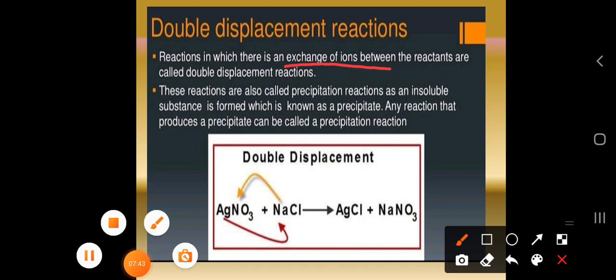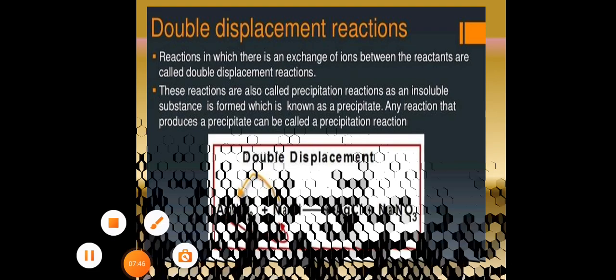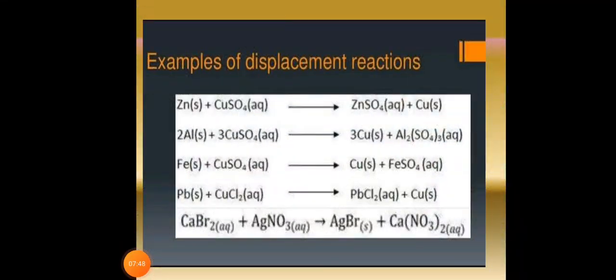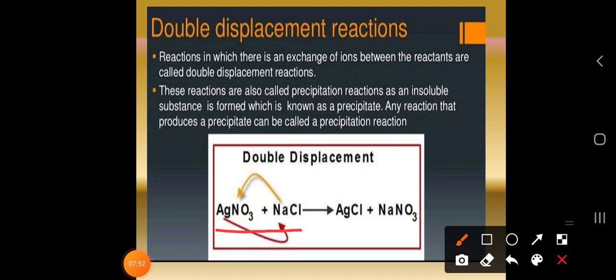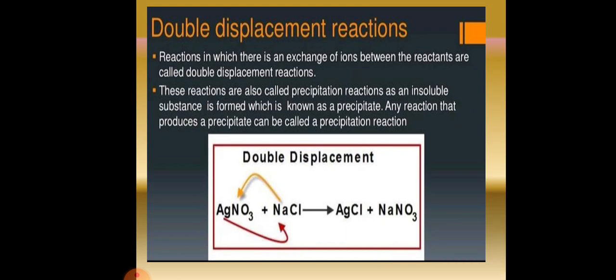Okay. So, how are the ions changed between the reactants? Here two reactants are there which have exchanged their ions and they have formed a different kind of product. Okay. So, it is AgCl plus NaNO3. So, dear students, sometimes a reasoning question also can be asked or a simple question can be asked, that what is the double displacement reaction.